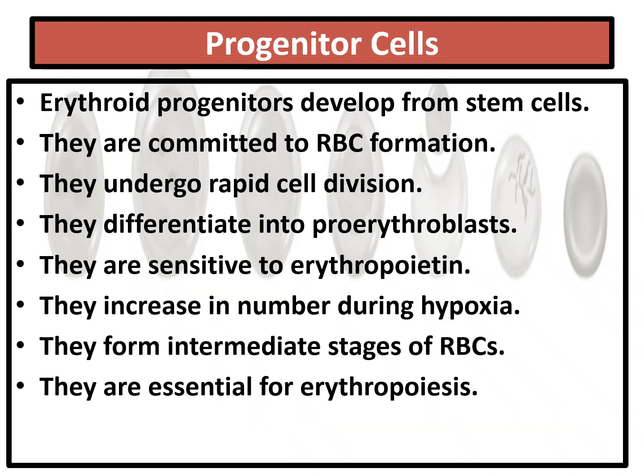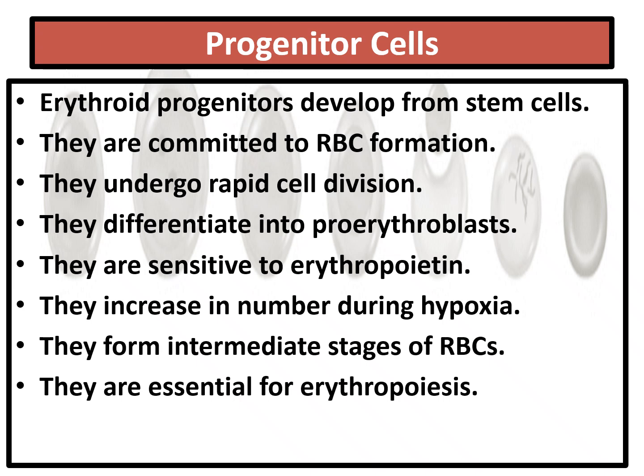Now, what happens to these progenitor cells? Erythroid progenitor cells developed from the stem cells, as we already saw in the previous slide. They are committed for RBC formation. These progenitor cells undergo rapid cell division. They differentiate into proerythroblasts. The progenitor cells from the stem cells are converted into proerythroblasts.